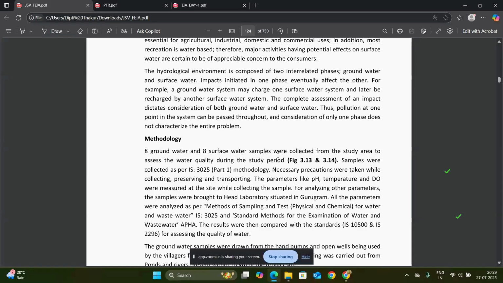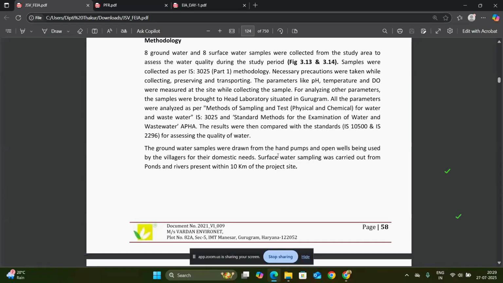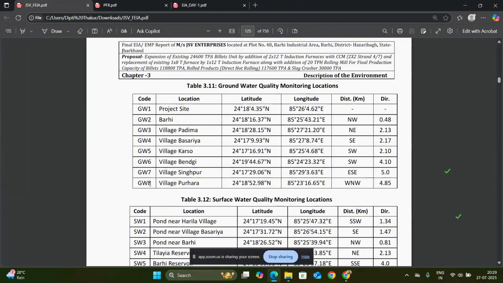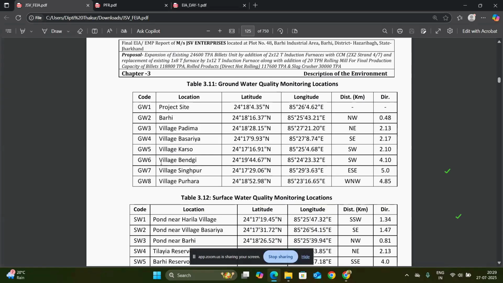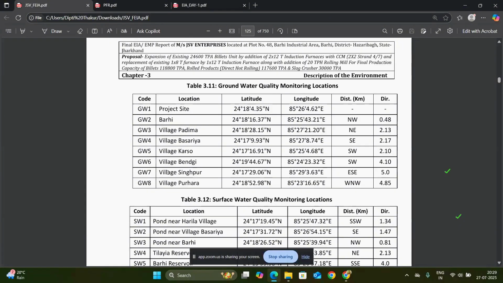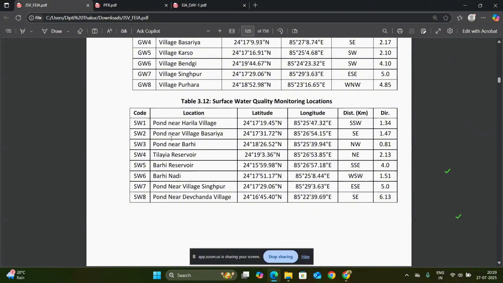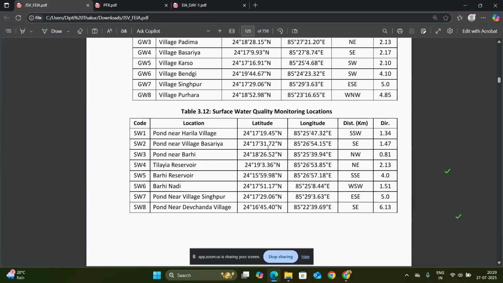Next is the water environment. In the water environment, we have groundwater quality and surface water quality. Again, for the groundwater quality, monitoring locations are mentioned in this report, and here also 8 locations are mentioned. At least 6 groundwater locations are compulsory, and if the project site is more critical, or moderate to normal, then you have to take 6 at minimum or more. For this project, they have taken 8 locations, and for surface water, they have also taken 8 locations. All the direction, distance and lat long are mentioned in this report.